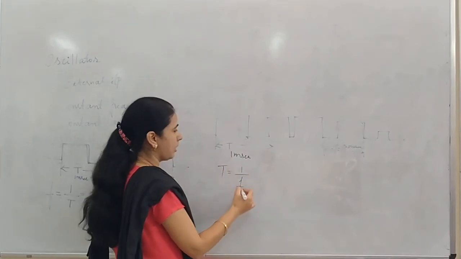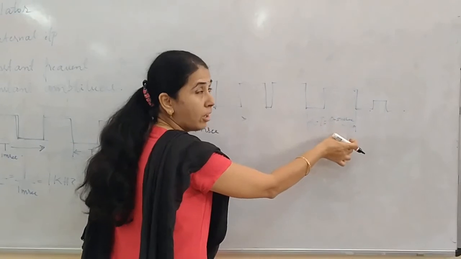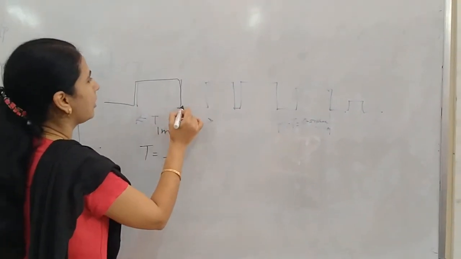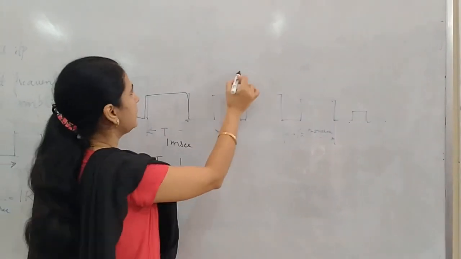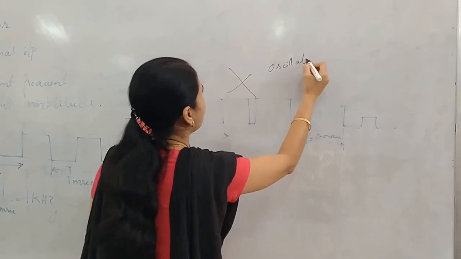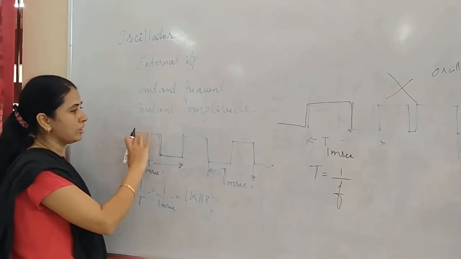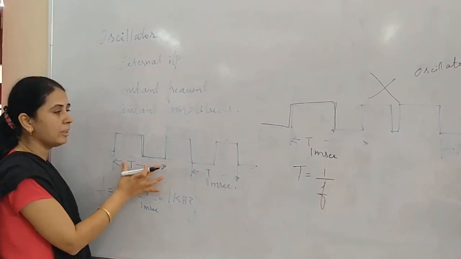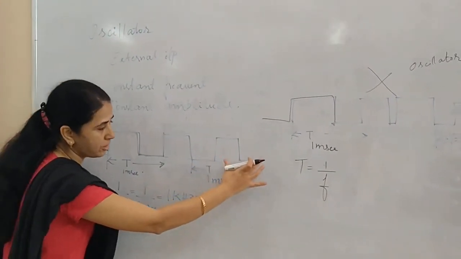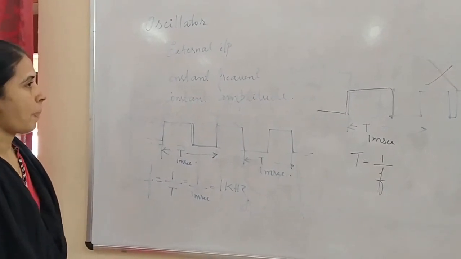So T is 1 by F. The frequency will be 1 kilohertz for this cycle, but the frequency may not be 1 kilohertz for this cycle. Hence, this type of waveform is not called a sustained oscillation, and this type of oscillation will not be produced by an oscillator. So what is an oscillator? An oscillator is one which produces a sustained oscillation, meaning an oscillation which has constant amplitude and constant frequency. That means the time period for any cycle, if you measure, should be the same. That shows that it has a constant frequency.